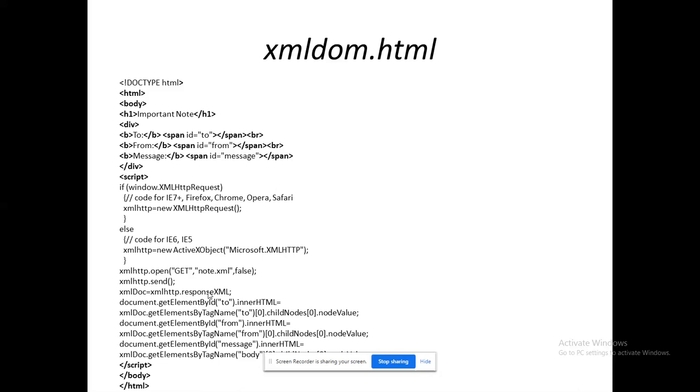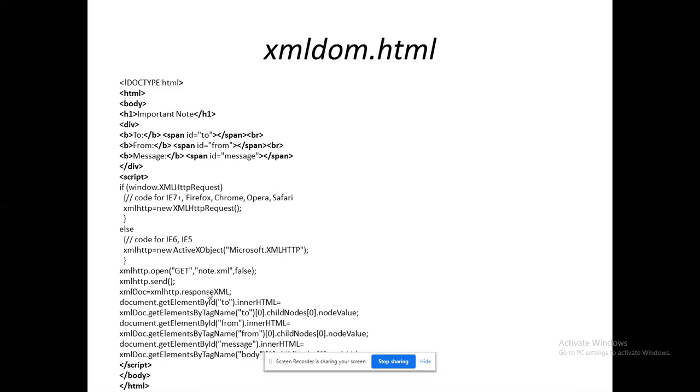After the script tag, you come across window. Window is an object of the scripting language, an object from the browser. Window.XMLHttpRequest. Here I want to introduce you to the programming aspect. In the if part, the code will run in all types of browsers.